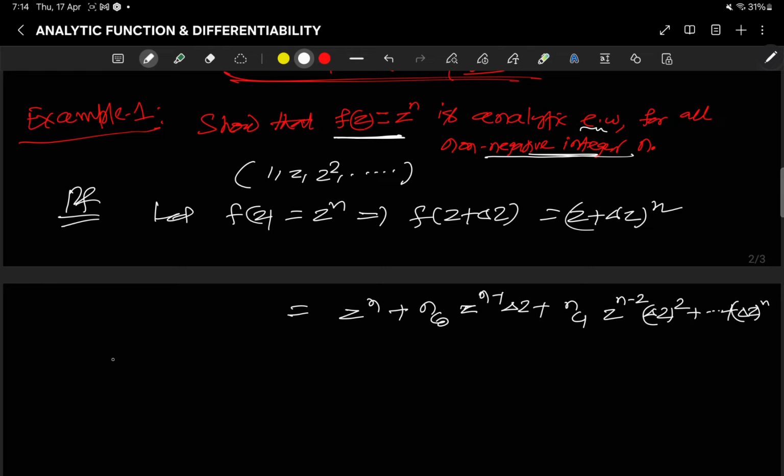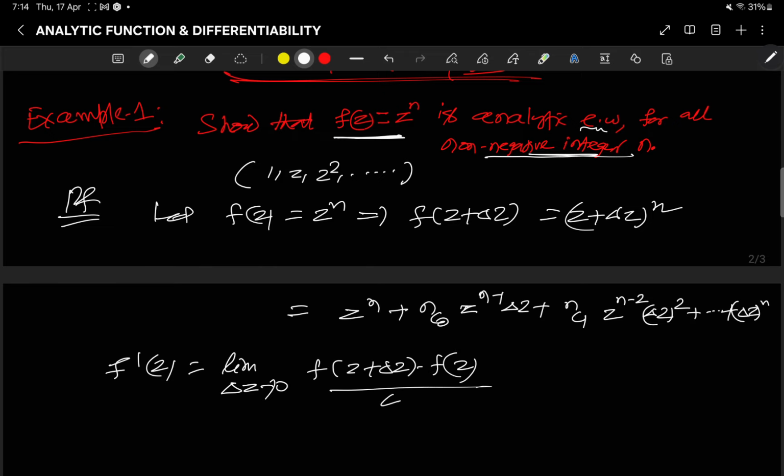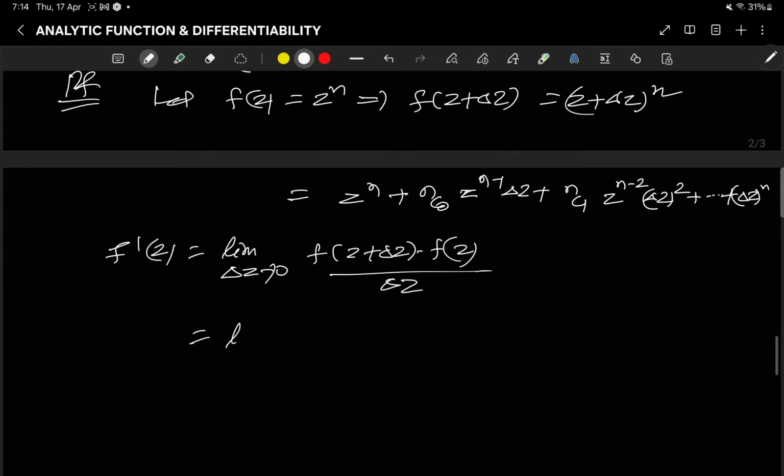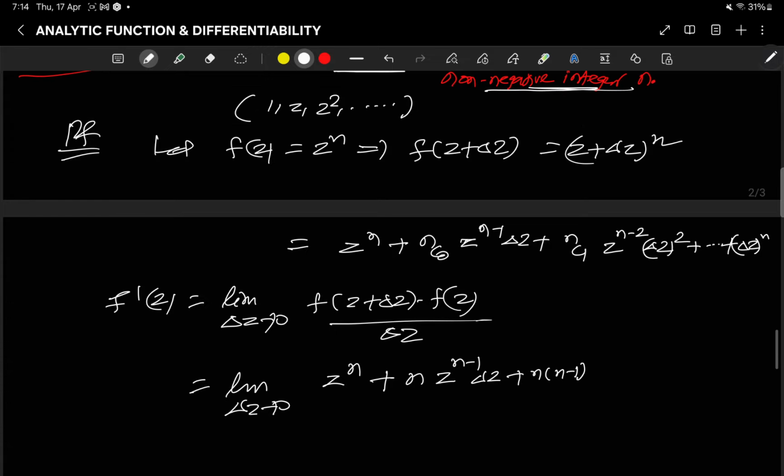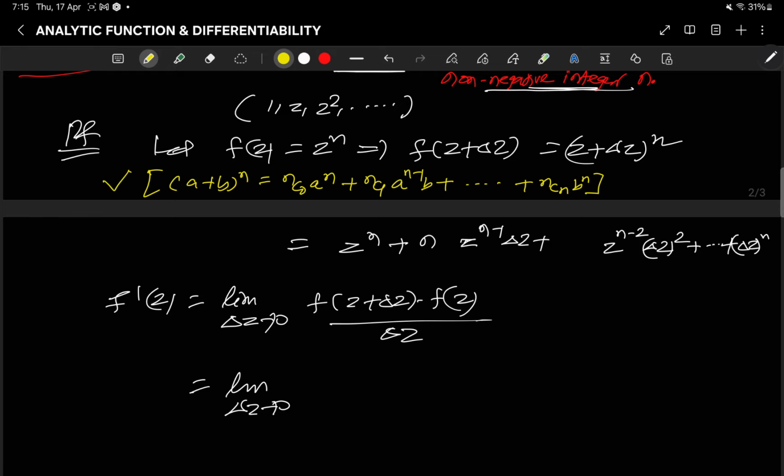So now what is your f dash z? f dash z is equal to limit del z tends to 0 of f of z plus del z minus f(z) divided by del z. So this is equal to limit del z tends to 0, here z to the power n plus n z to the power n minus 1 del z plus n into n minus 1. Just 1 second, there is a correction here, it is nC1. So here this is the binomial expansion.